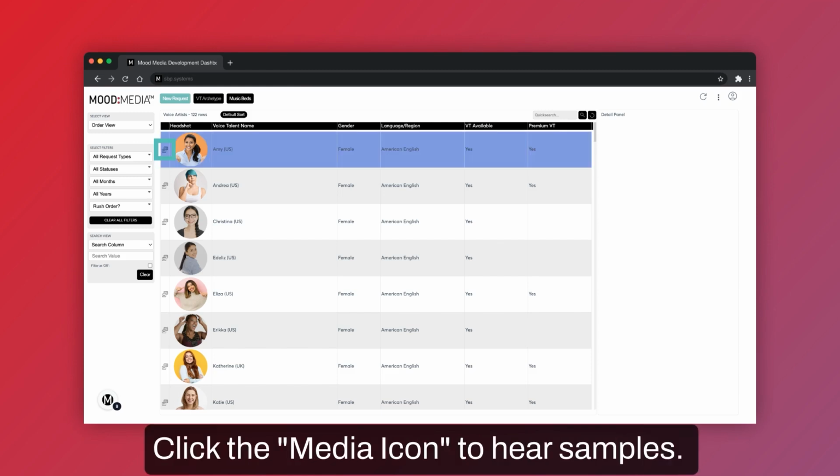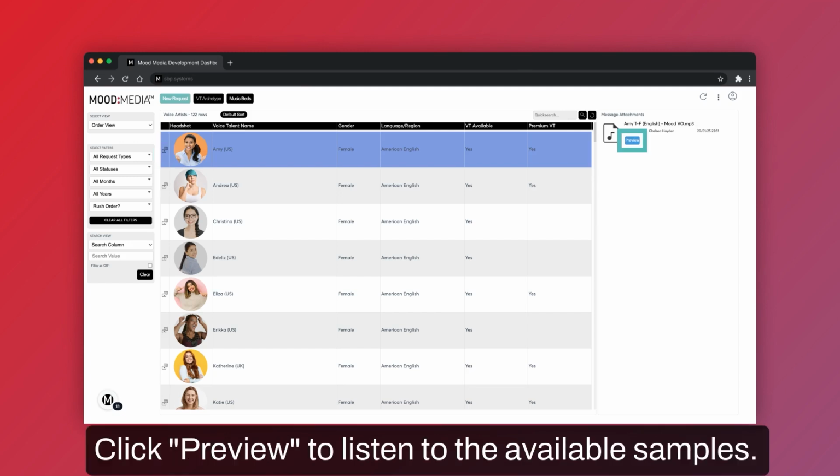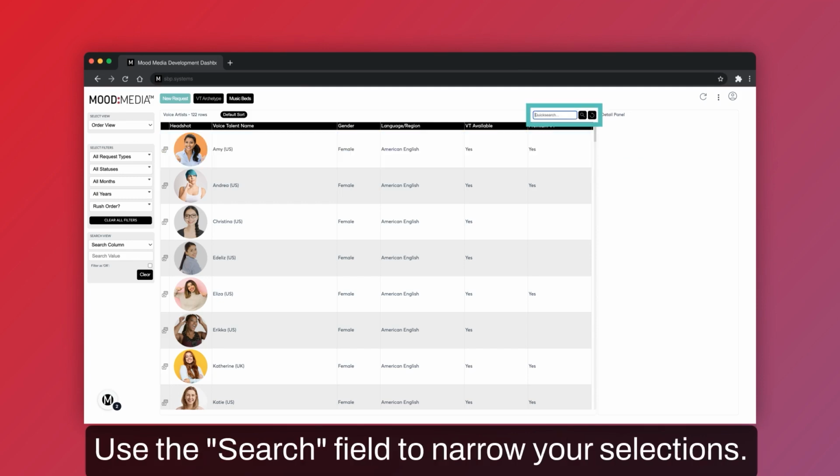To hear samples, click the media icon to the left of the talent's headshot. Available samples will appear in the details panel. Click preview to listen. You can utilize the search field to find specific talents, or narrow your search using specific criteria such as gender, language, and geographic regions.